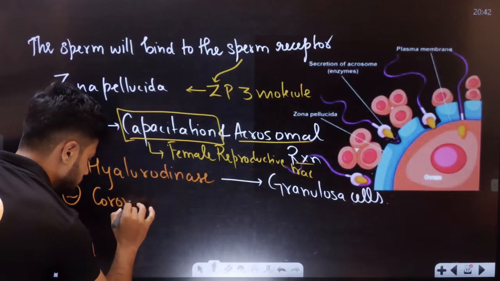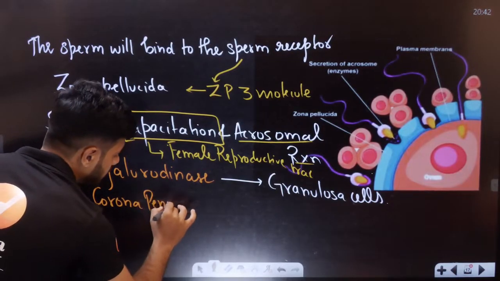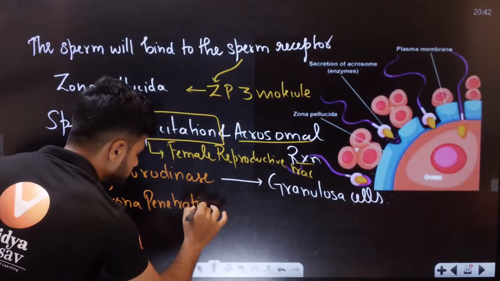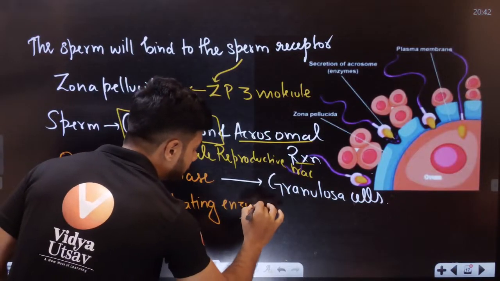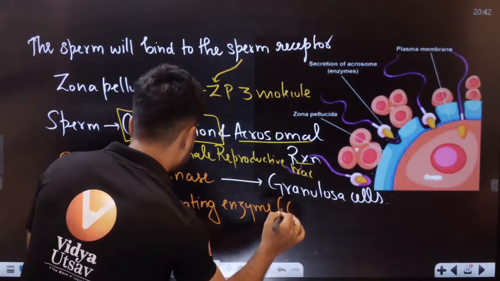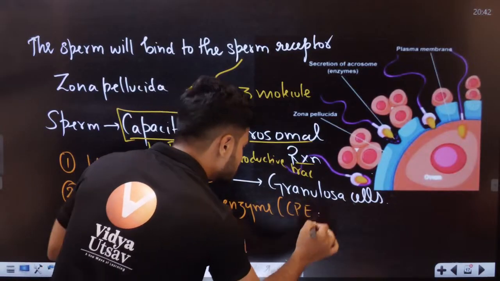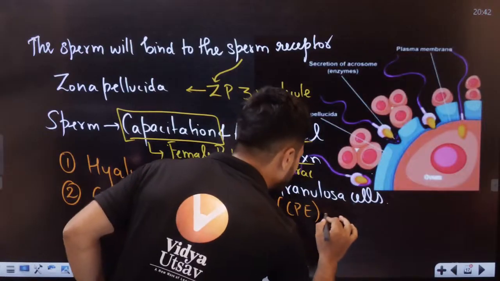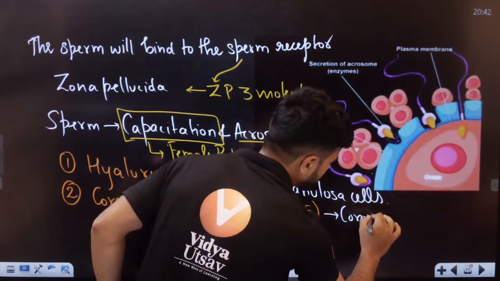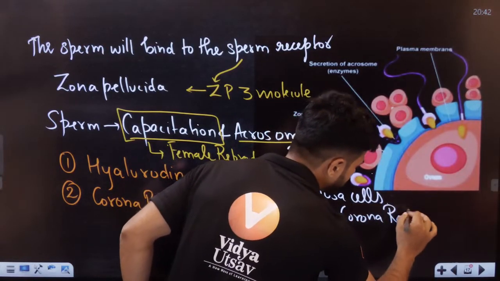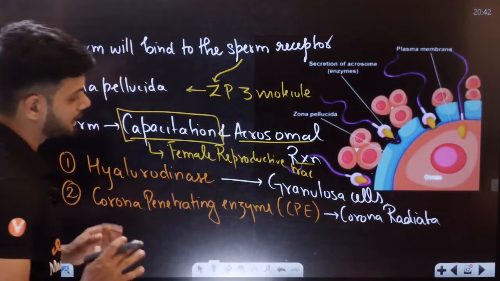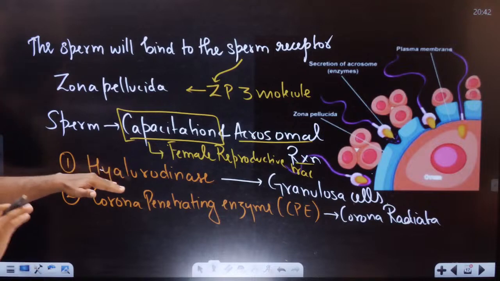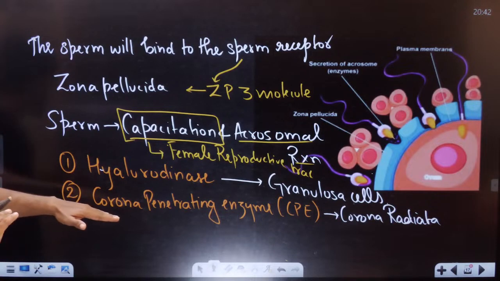Now, the second one is called the corona penetrating enzyme, also called CPE. This CPE will completely break down the corona radiata. So the granulosa layer is gone, the corona radiata layer is also gone.